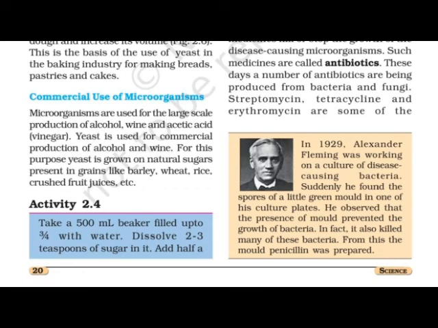We have to take the beaker of 500 ml and fill the water up to the level 3/4. Dissolve 2 to 3 teaspoons of sugar in it. Add half a spoon of yeast powder to the sugar solution. In that water we have to add 2 to 3 teaspoons of sugar and half a spoon of yeast powder.